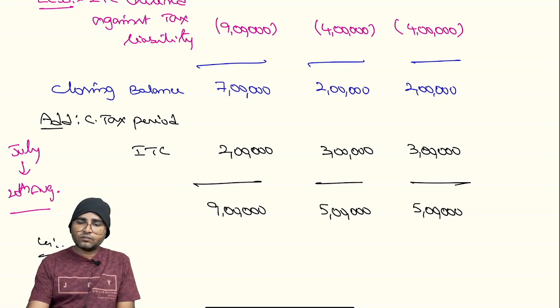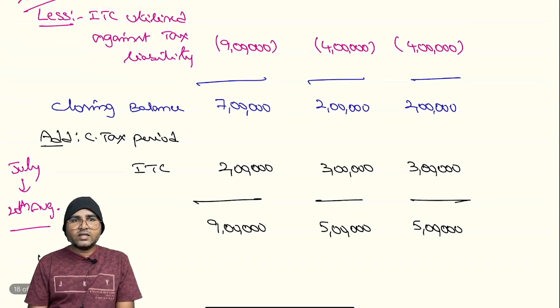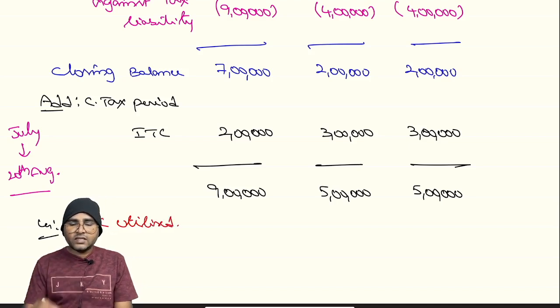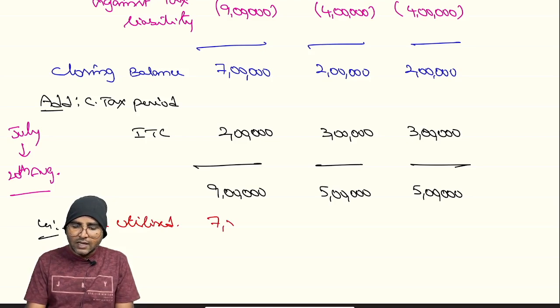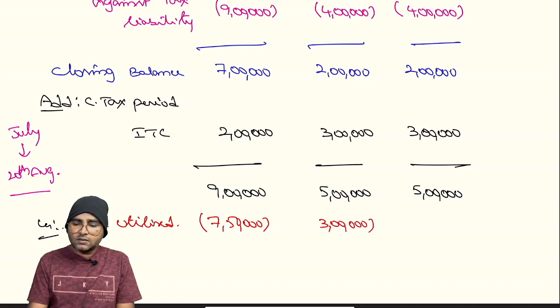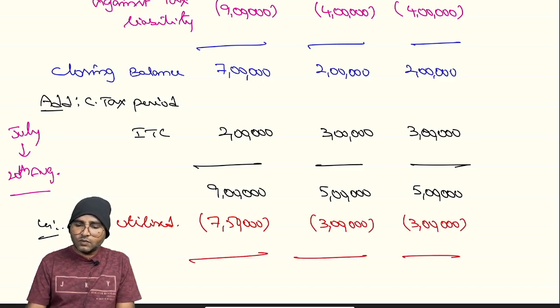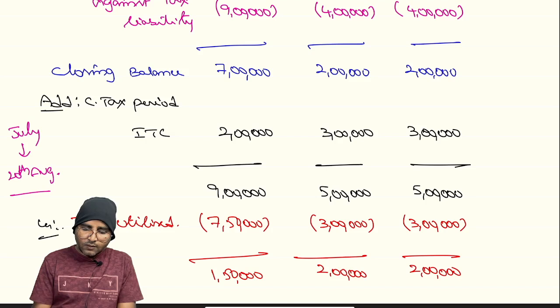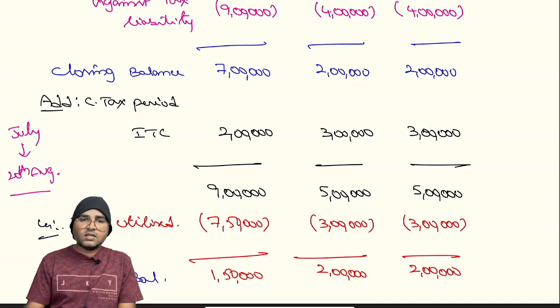Less: ITC utilized against tax liability. ITC utilized. Now here 7 lakhs 50,000 rupees of IGST liability and 3 lakhs. Now 1 lakh 50,000, 2 lakhs and 2 lakhs. This is the closing balance, right?